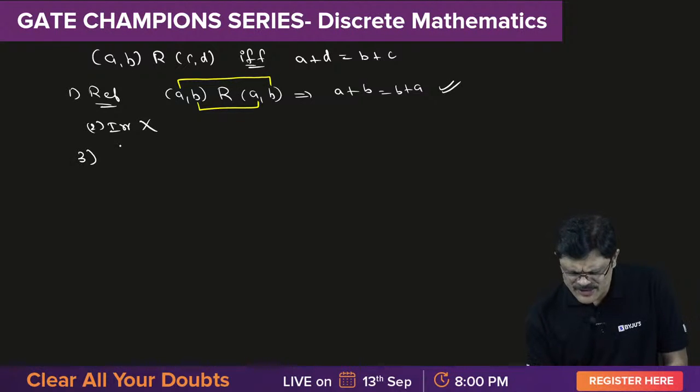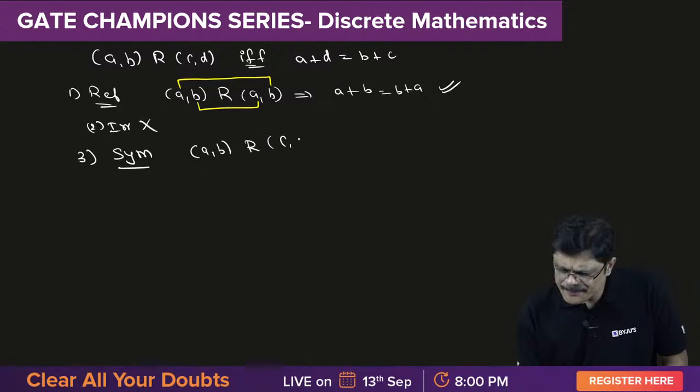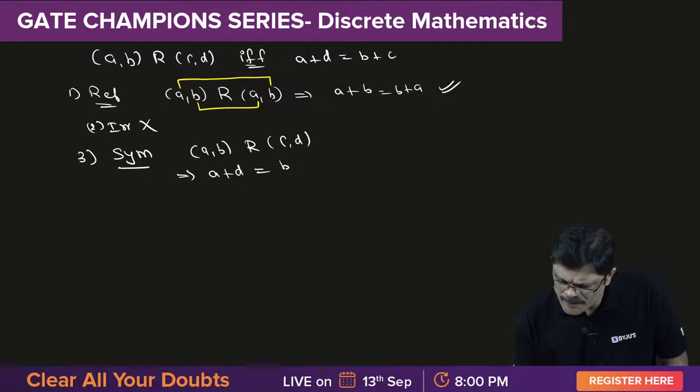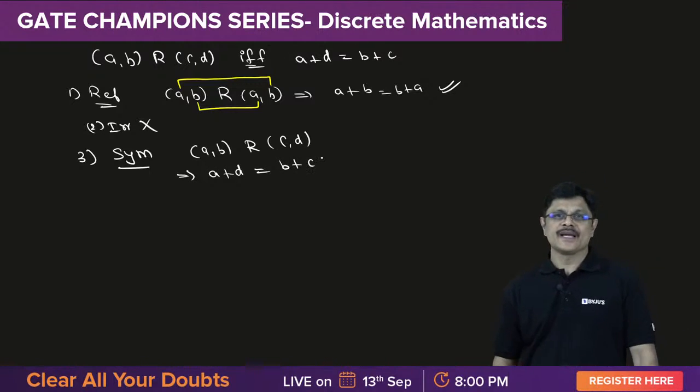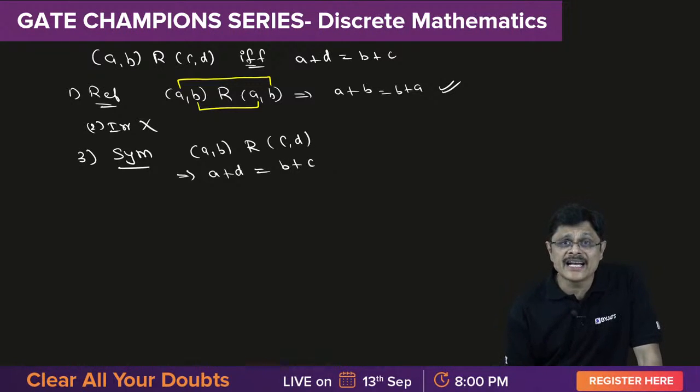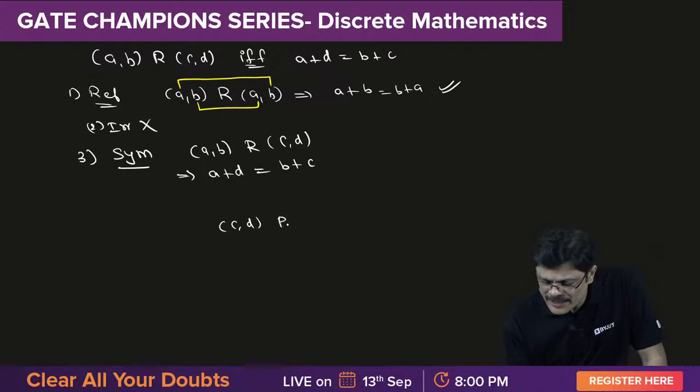Let us check whether it is symmetric. That is, AB related to CD. That means A plus D is equal to B plus C. Now we have to check whether CD is related to AB or not.